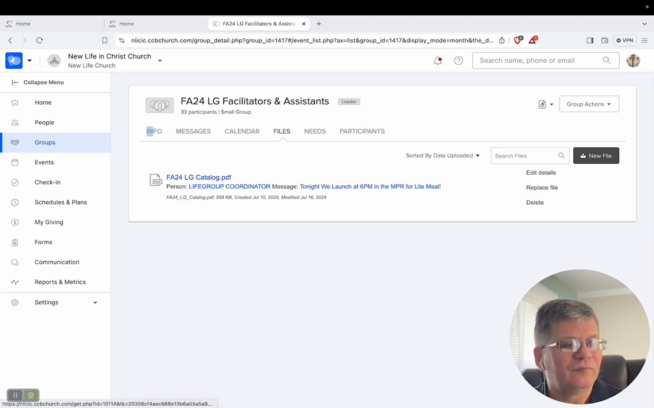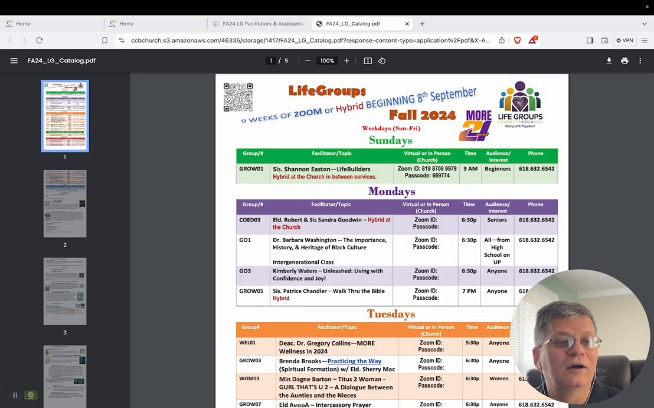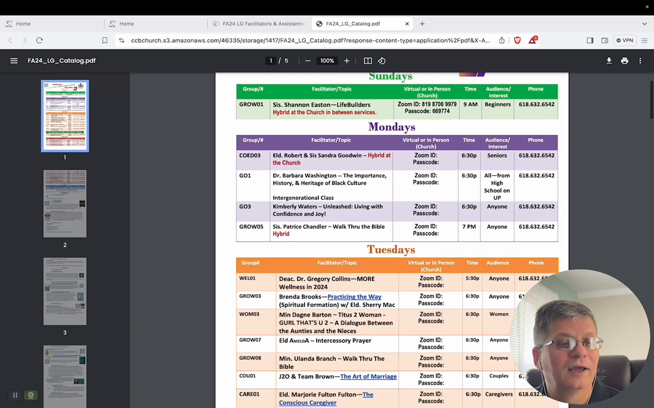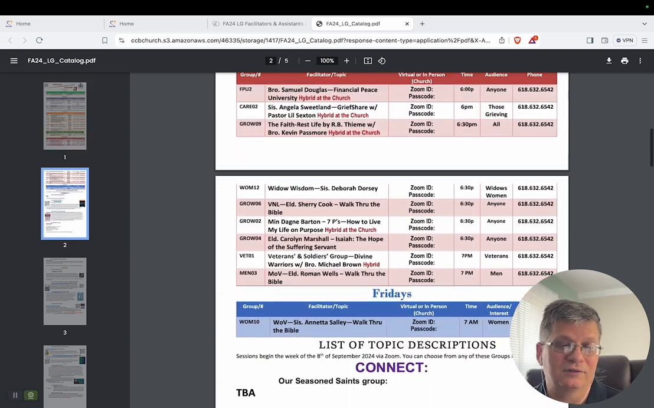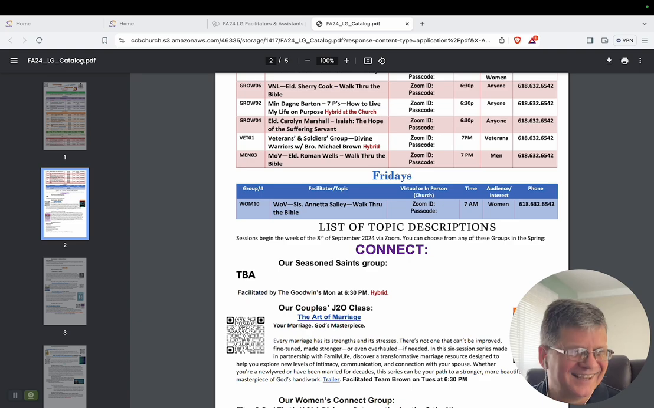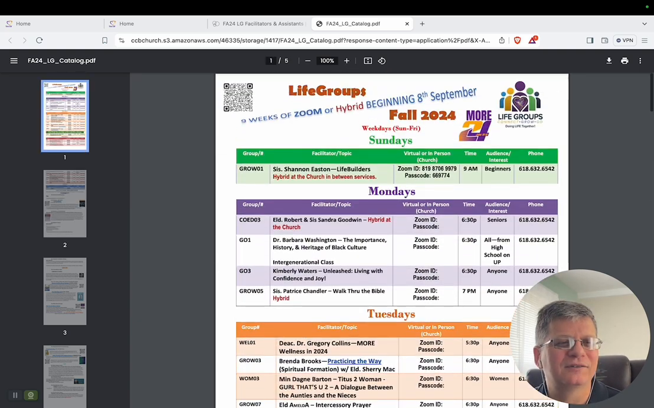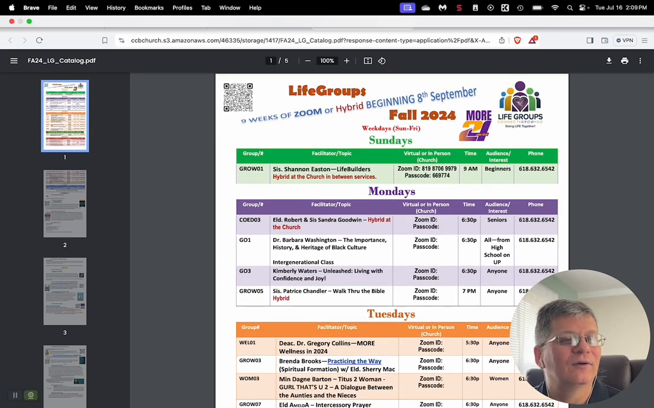And so I sent that out when we launched life groups, and we had the catalog out for everybody that Wednesday night. Now, I made a typo in that. So what I did is I clicked on this option over here on the right. This is Replace File, and I fixed my typo. So now, anytime I want the life group catalog, it's right here. It pops up, and I have it, and it's the one I want because I messed up the other one. I made a typo, and I had somebody's time wrong. And so there it is for me.